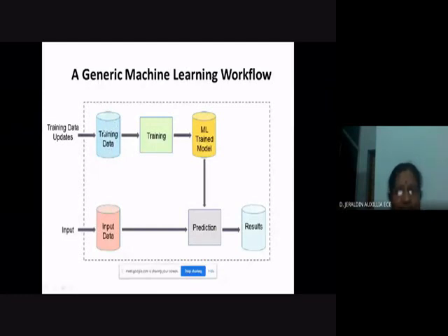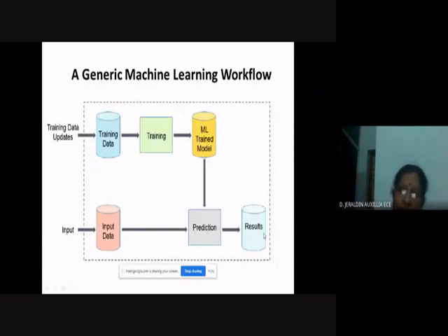This will be given to the training, and after training is done, you will get a trained model. Actually, this will be the computer. The computer will give you a prediction model. The training will be carried out here, and it will give you a prediction model. With this prediction model, you give the input data, and you get the result.